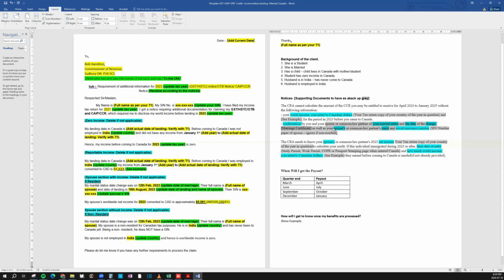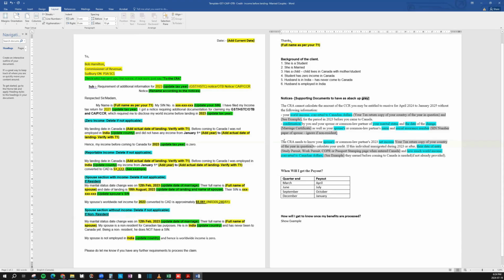The name of the partner, what is the name of your partner, what is the SIN, etc., and what are the documents that you need. You need your marriage certificate, so keep it. Keep your SIN number of your spouse if they have a SIN. If they don't have a SIN, then yeah, you can just say that they don't have a SIN.